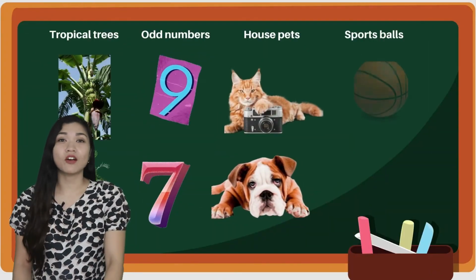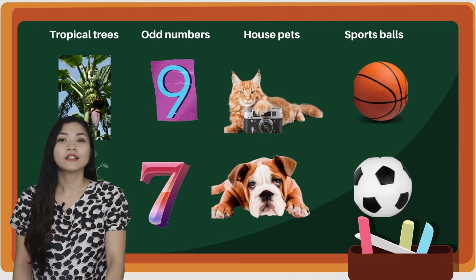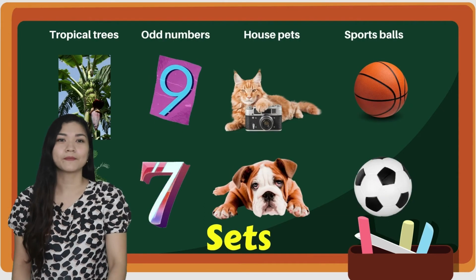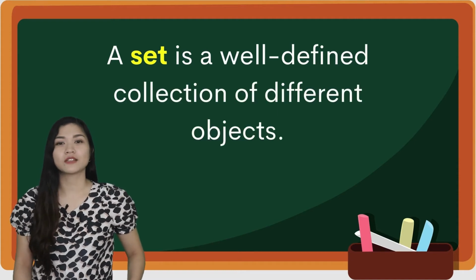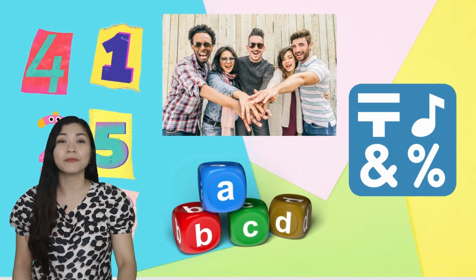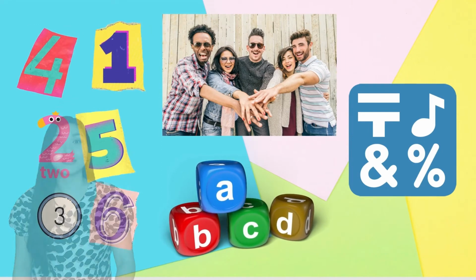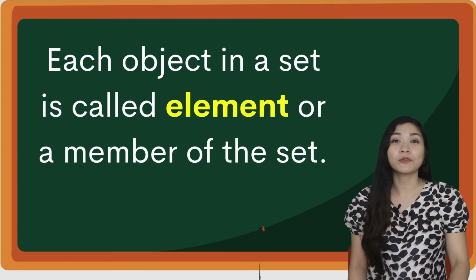When different or distinct objects are grouped or collected based on their common characteristics, this collection is called a set. A set is a well-defined collection of different objects. Any objects such as numbers, people, letters of the alphabet, and symbols can make up a set. Each object in a set is called element or member of the set.